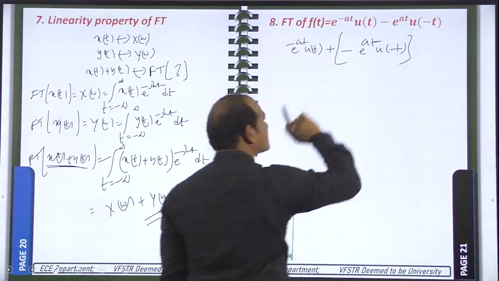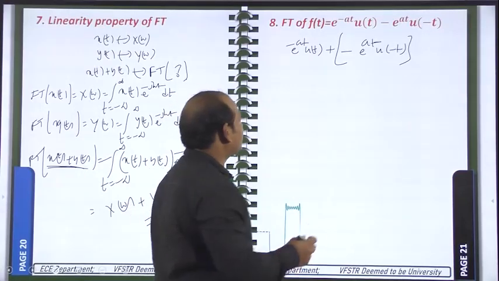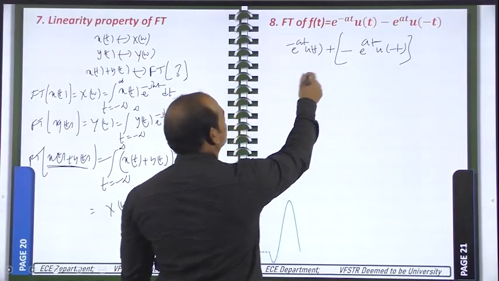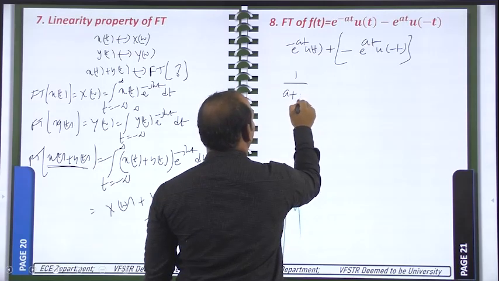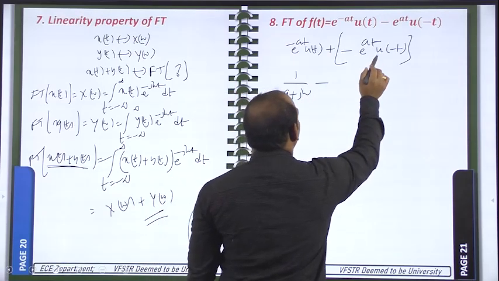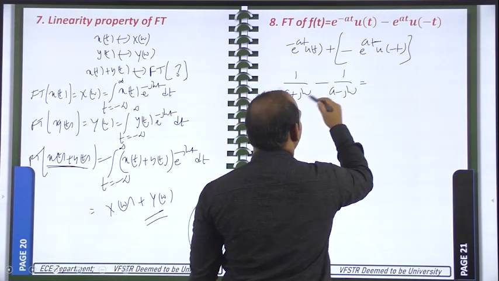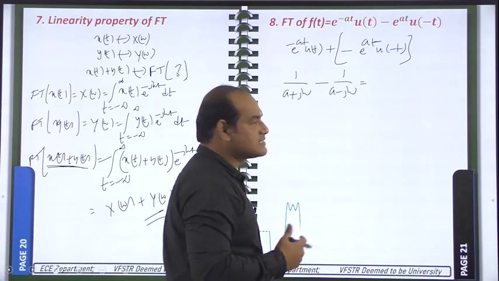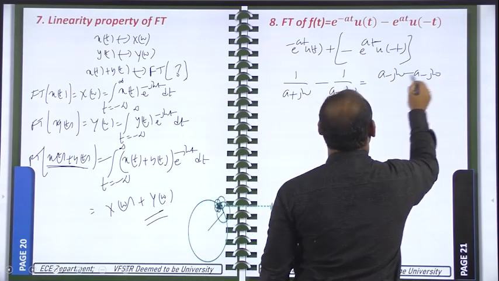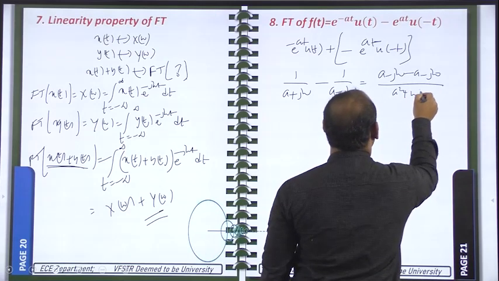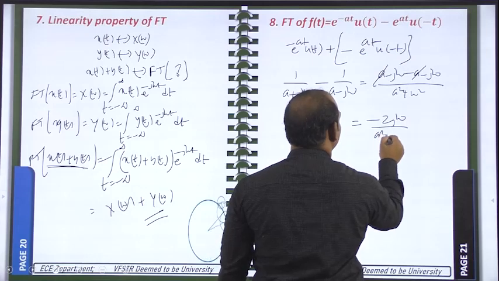These Fourier transforms you already have, so the Fourier transforms will also be added. According to the linearity property, we have written this. The Fourier transform of e power minus at u of t is given by 1 by a plus j omega, and minus e power at u of minus t has a Fourier transform 1 by a minus j omega. By adding these two, we get the Fourier transform of the overall signal, that is a minus j omega minus a minus j omega over a square plus omega square. So a will be cancelled, it is minus 2j omega by a square plus omega square.